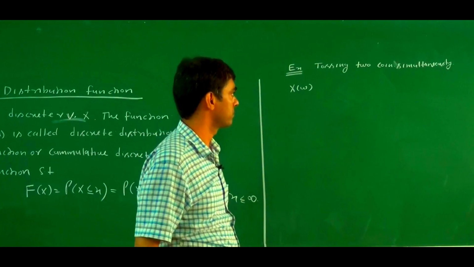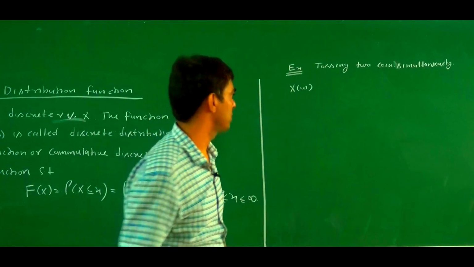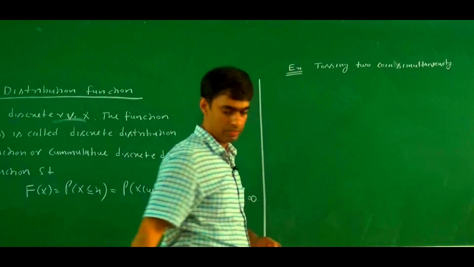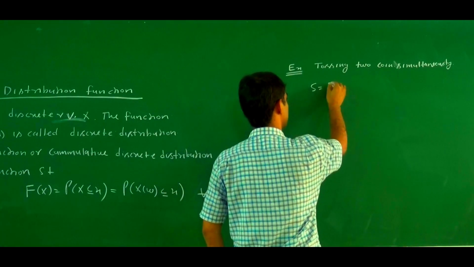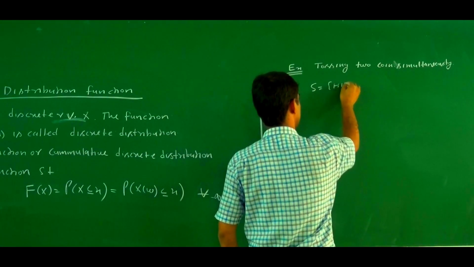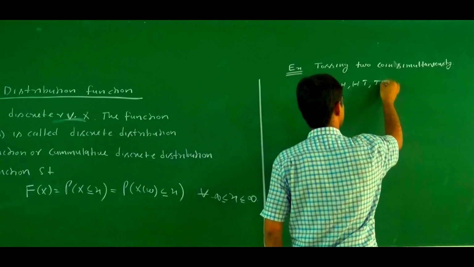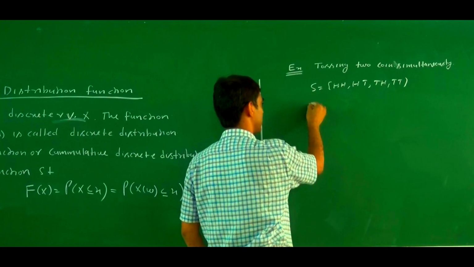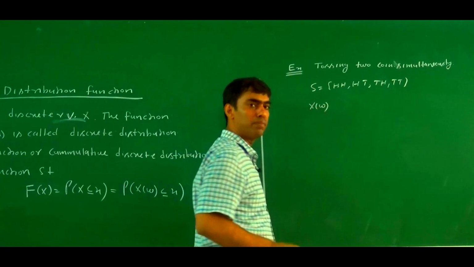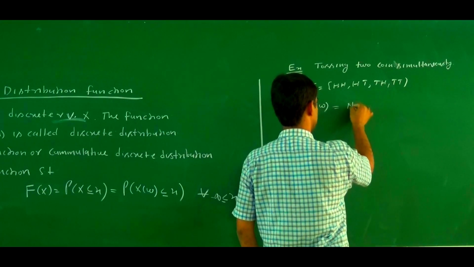Then what are the outcomes? Means we denote this one as what? Outcome is what? Sample space is what? Sample space is head, tail, head and tail. And here we denote X as the random variable, and that random variable is the number of heads.